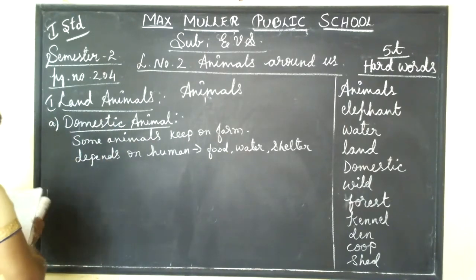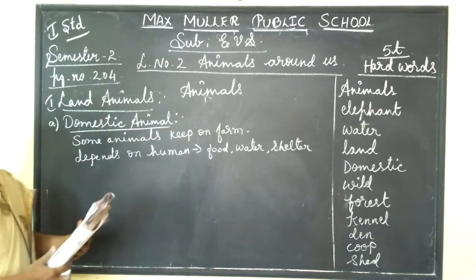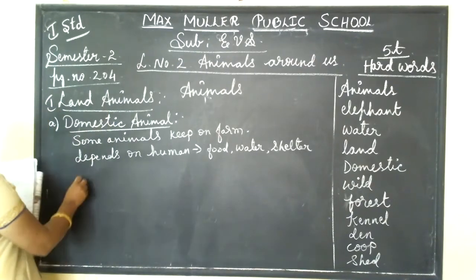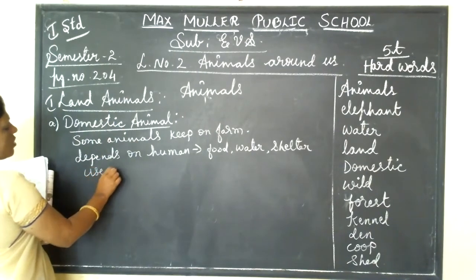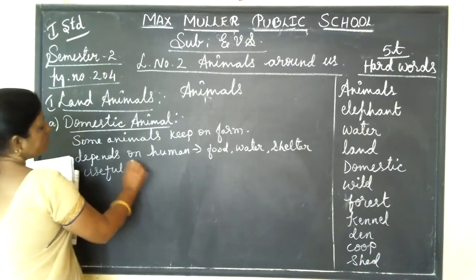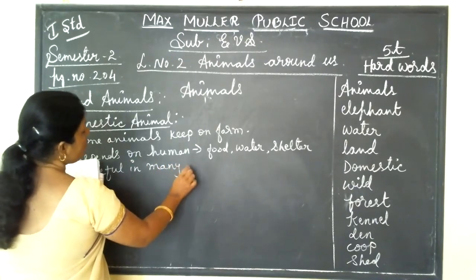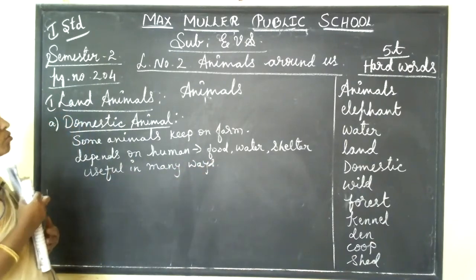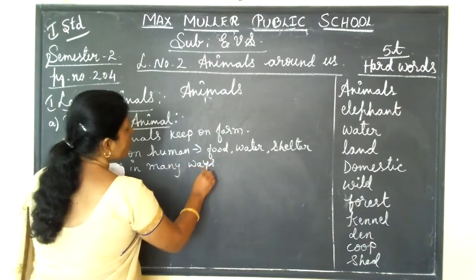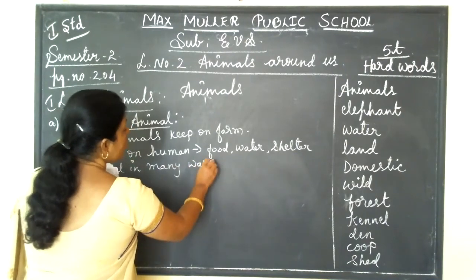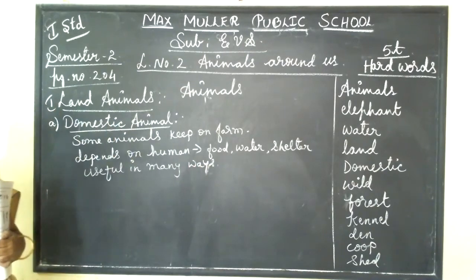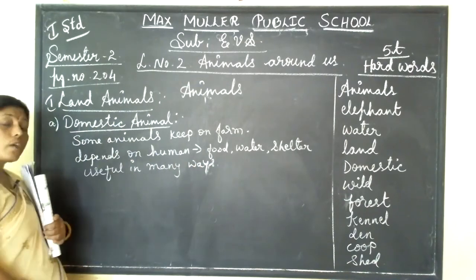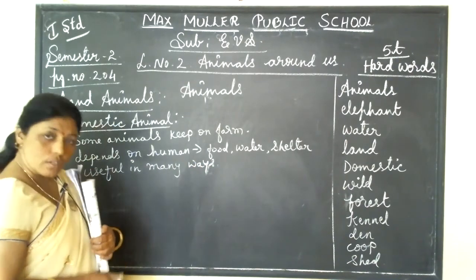And they are very useful in many ways, and we should take care of them. So, domestic animals are useful in many ways. You know very well, early morning, if you wake up, mommy will be shouting, come, wash your face, take a bath and come, first have a milk, isn't it? So, where do we get milk? We get milk from cow, isn't it, children?